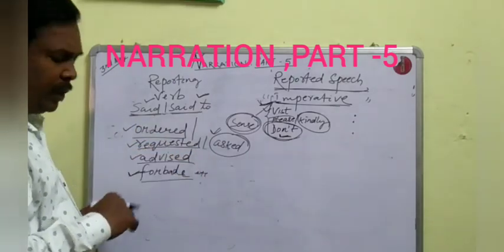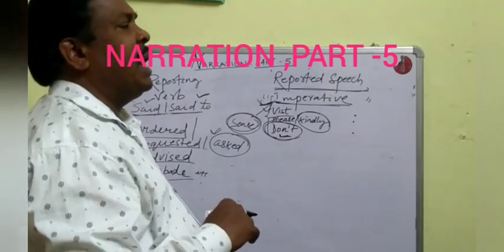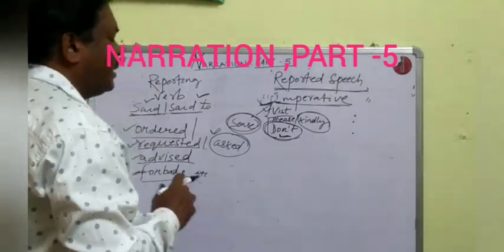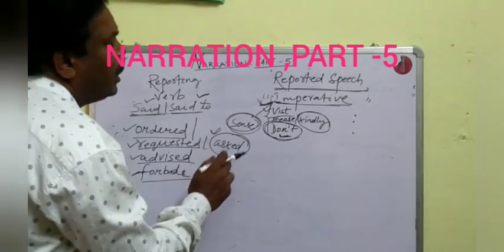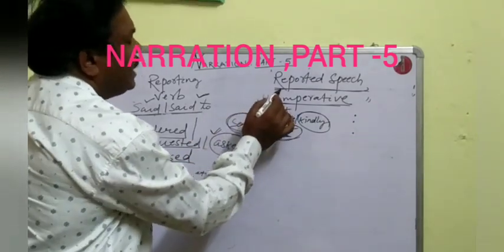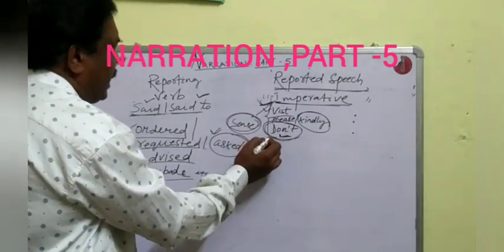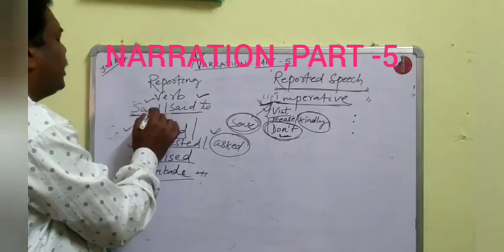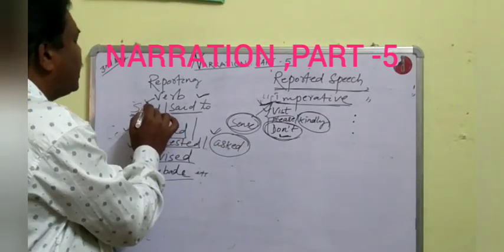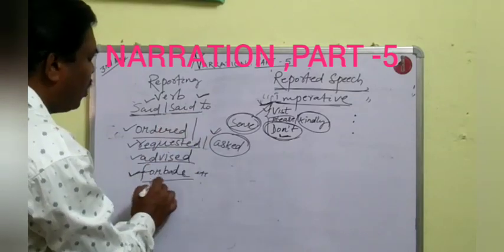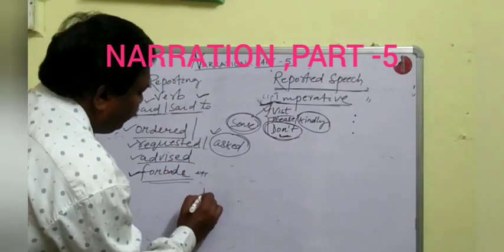Is it clear? Now let me explain by giving examples. I told you, if the reported speech starts with don't, then we shall change the reporting verb said or said to into forbade. Example: